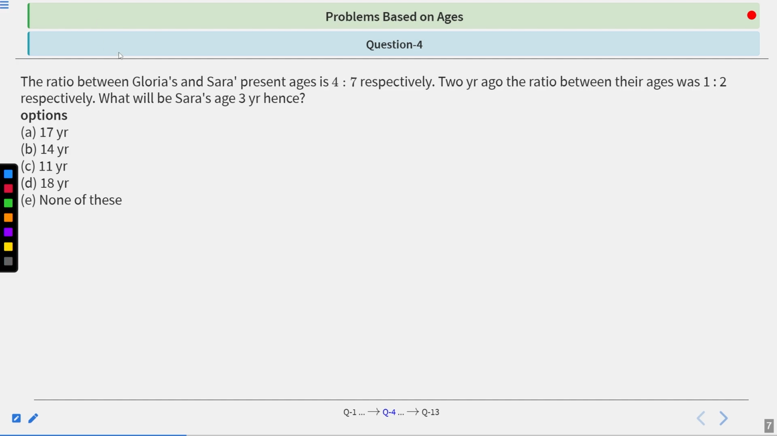The ratio between Gloria's and Sarah's present ages is 4:7 respectively. 2 years ago, the ratio between their ages was 1:2 respectively. What will be Sarah's age 3 years hence? Now there are 5 options. A is 17 years, B is 14 years, C is 11 years, D is 18 years, and E is none of these. Now you have 10 seconds to analyze the question. Your time starts now.